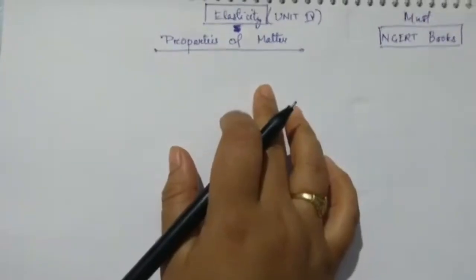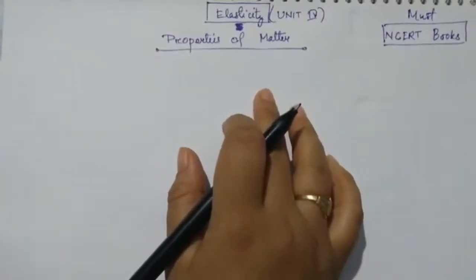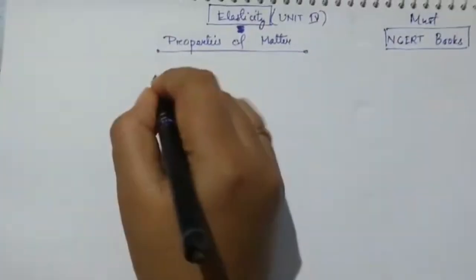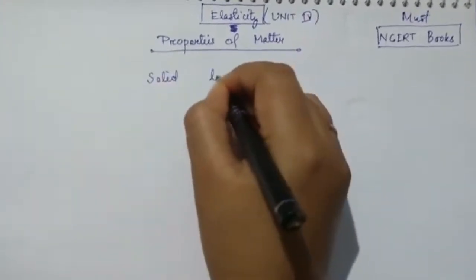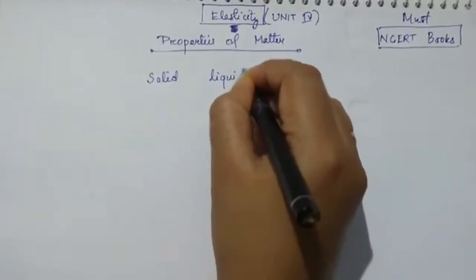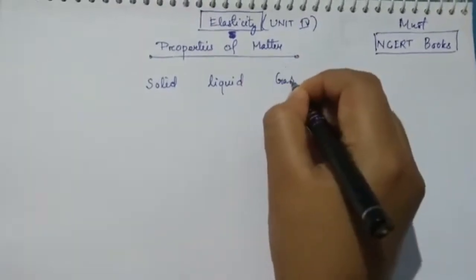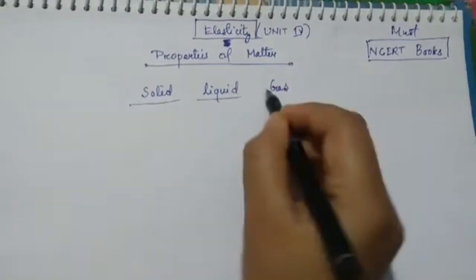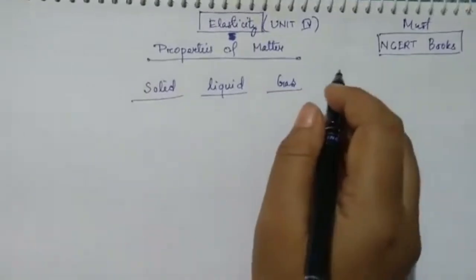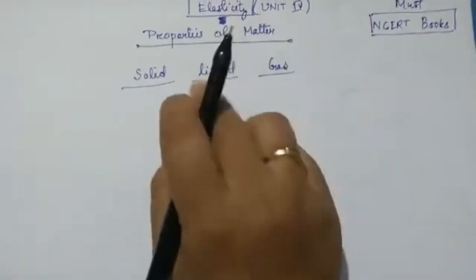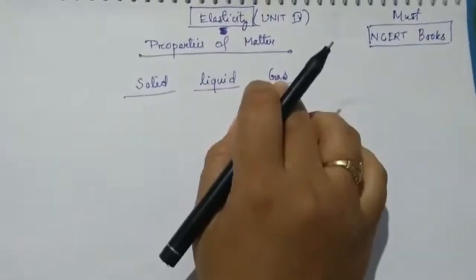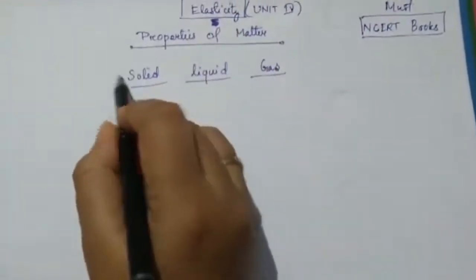Let us start. If I say matter, we always consider solid, then liquid, and then gas. In this particular unit number 4, we are going to discuss all these 3 types of matter, the properties of all these 3 types of matter. So let us first start with solid.